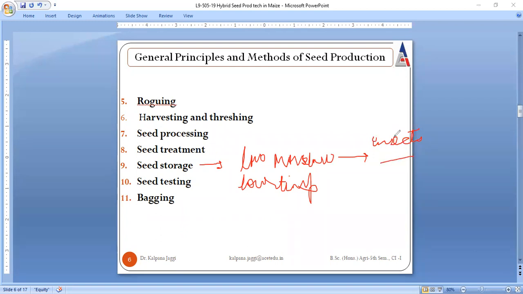And pathogens also attack the seed. So to avoid any damage caused by insects and pathogens, we need to maintain the proper moisture level.